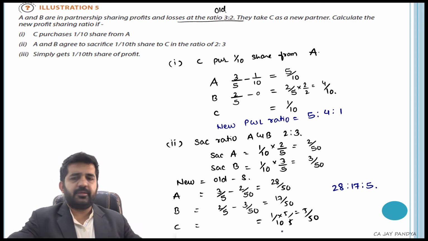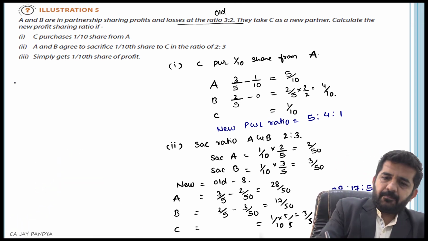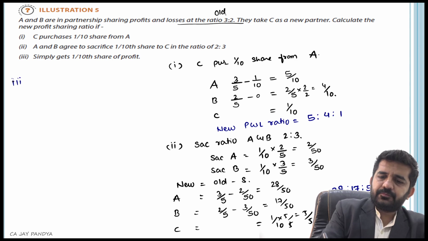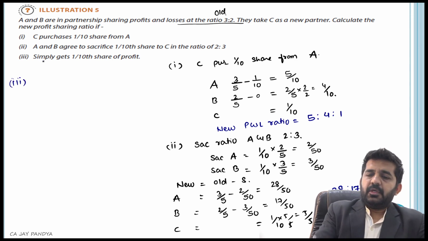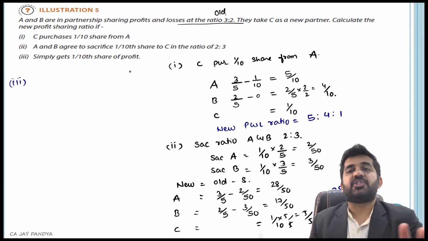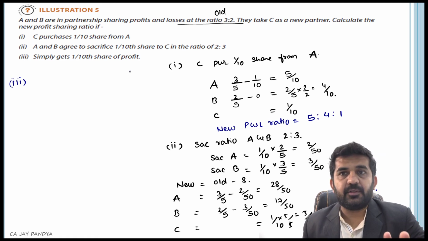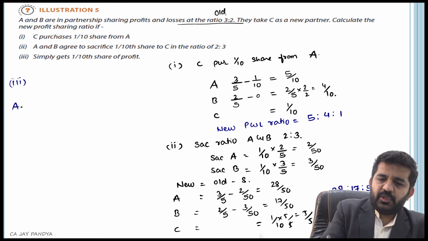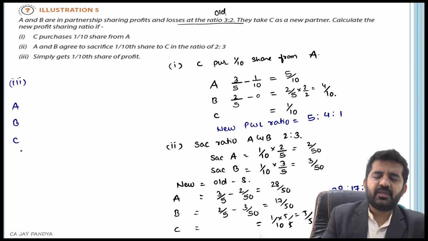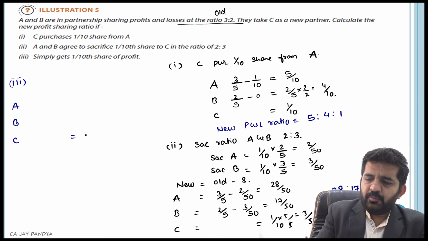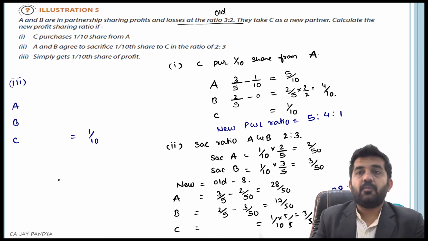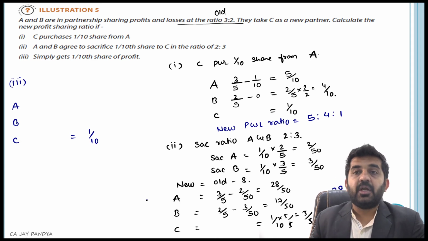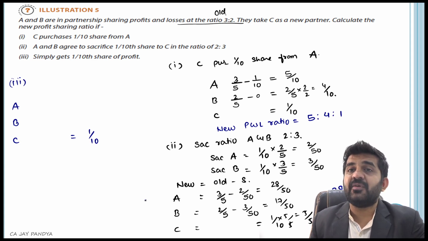The third point, he simply gets 1/10 share of profit. Is it all right? So A, B and C. How much is C getting? 1/10. Now it is not given who is sacrificing, how much is sacrificing.